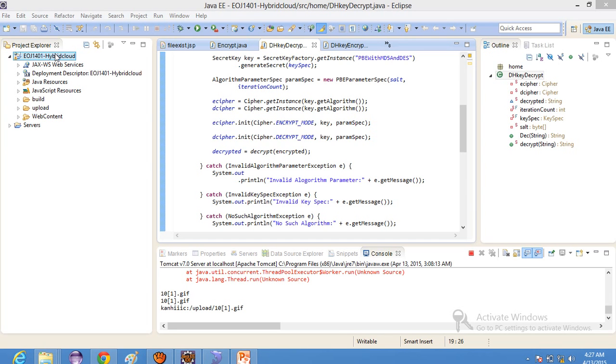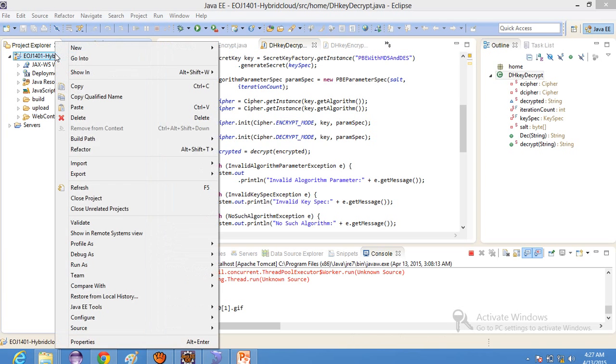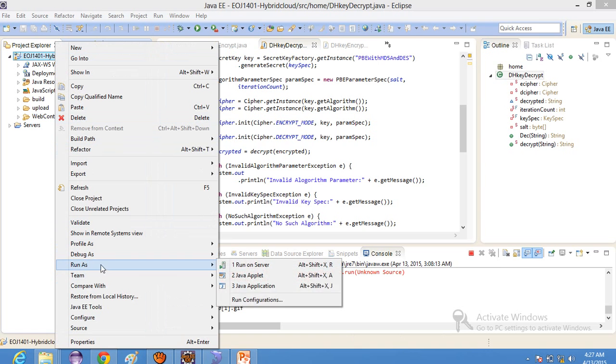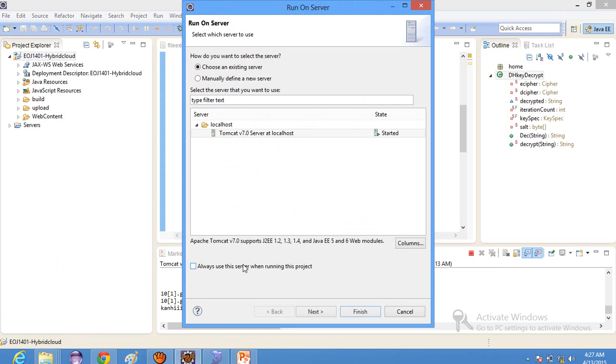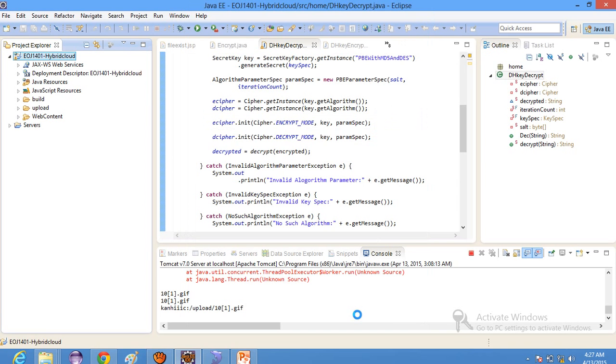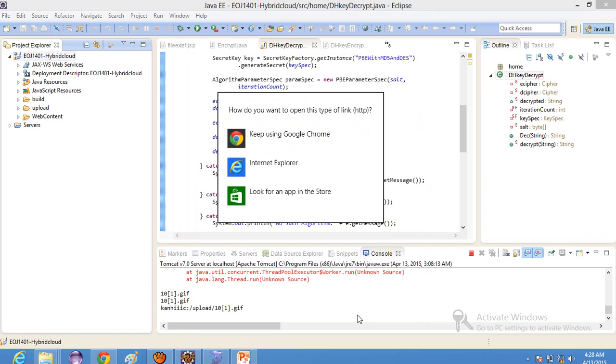We have done the project in JSP, Java and SQL for the backend. Firstly, we execute this code, go to run as, and we have taken the Apache Tomcat server for executing the program. They are asking on which server you are going to execute the program over Eclipse. So we have already defined the Tomcat server.